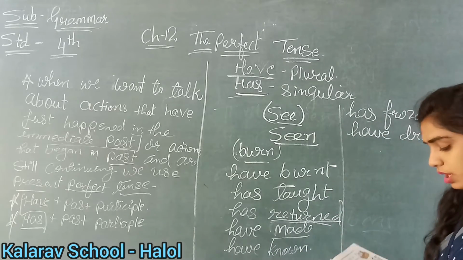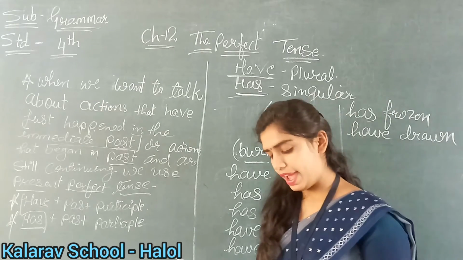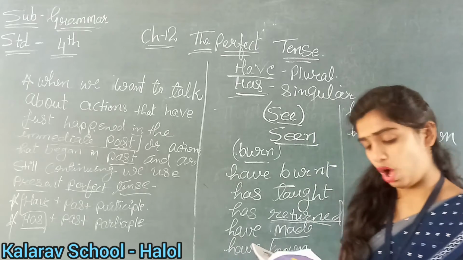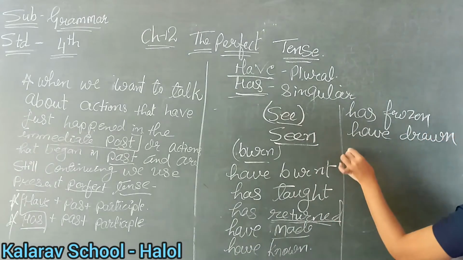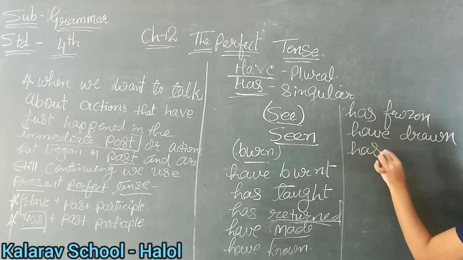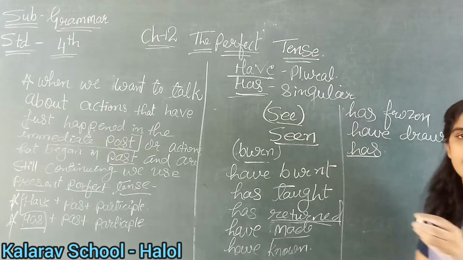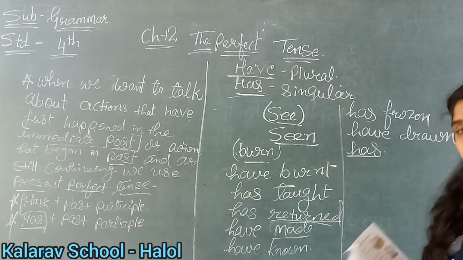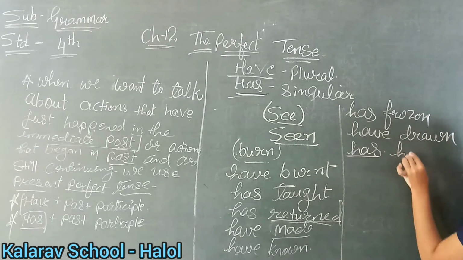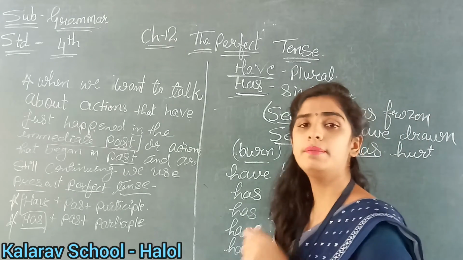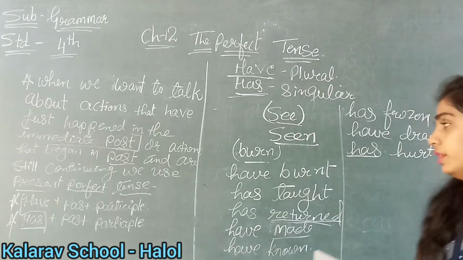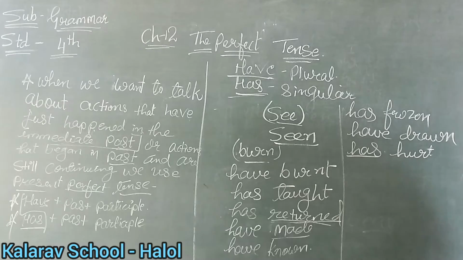Now see 9th number. Jia blank hurt her leg and cannot walk. Okay, so Jia is one girl. So we are talking about only one girl, so it is singular, so we will write has plus past participle. Hurt remains hurt. In the present tense it is hurt, and again the past participle is hurt. Understood?